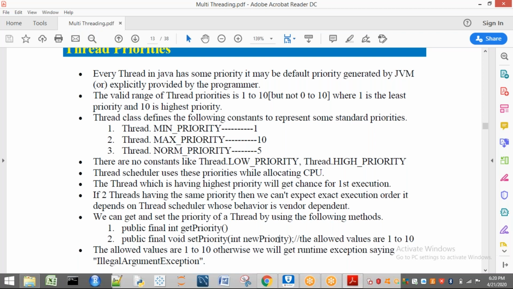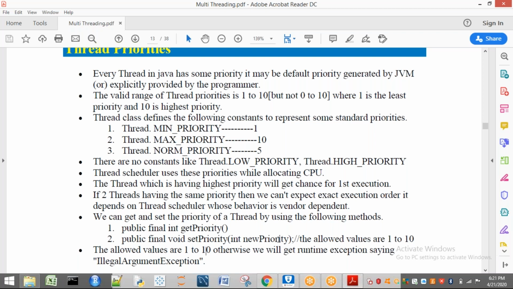Illegal argument exception. When are we going to get this one? We are going to get this exception when we insert a value other than 1 to 10. That means if you insert 11 as a priority, then what happens? We are going to get illegal argument exception. If we place 0, same, we are going to get a runtime exception. Other than that, it will check whether it is from 1 to 10 or not.